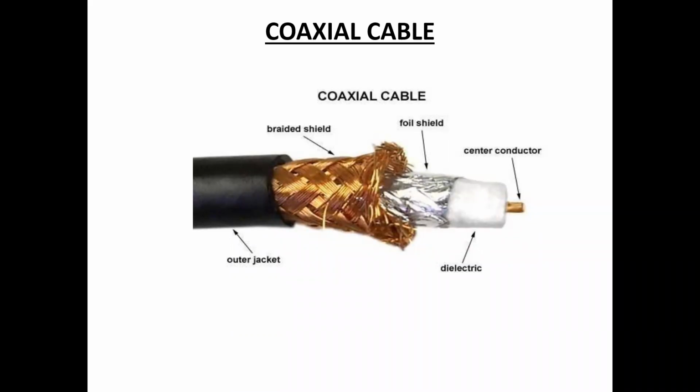Here 2 refers to an approximate maximum segment length of 200 meters, and 5 refers to a maximum segment length of 500 meters. So 10Base2 thin net has a maximum segment length of 200 meters, and 10Base5, the thick coaxial cable, has a maximum segment length of 500 meters.